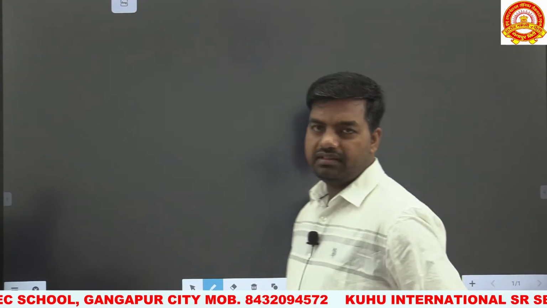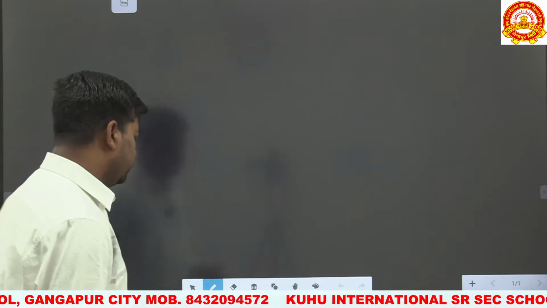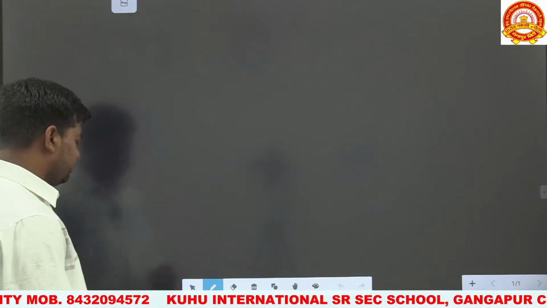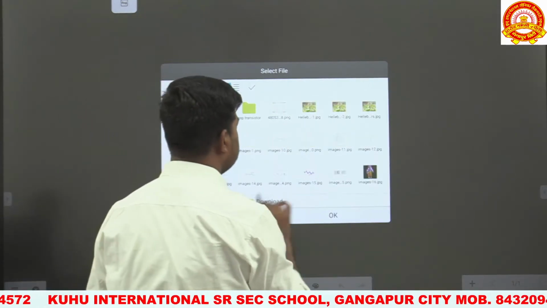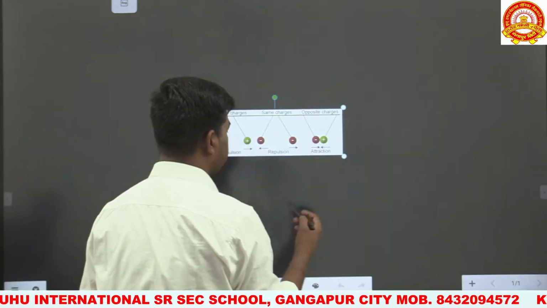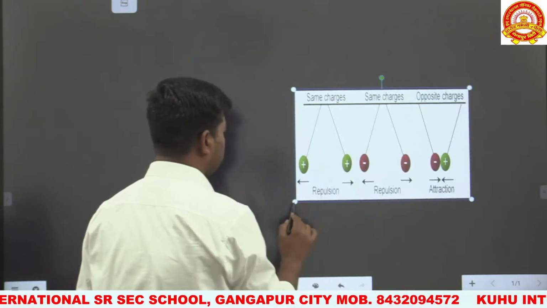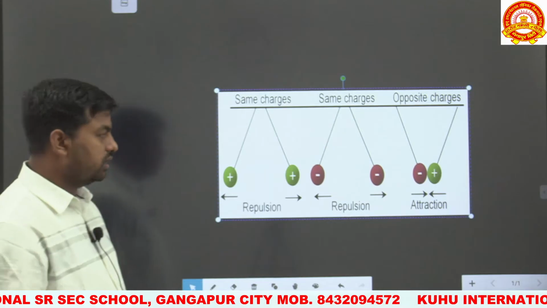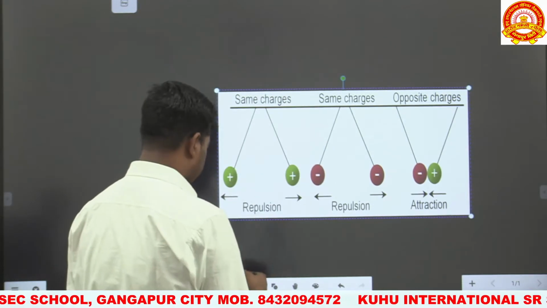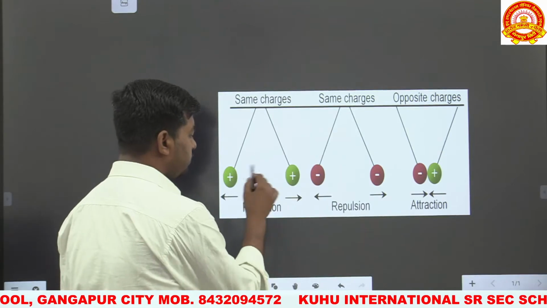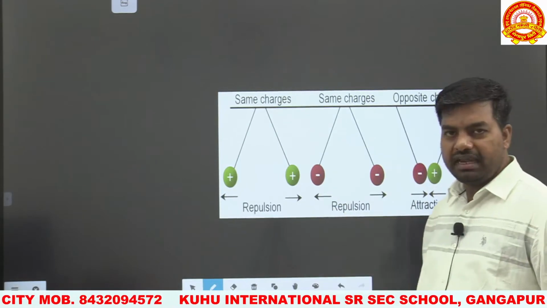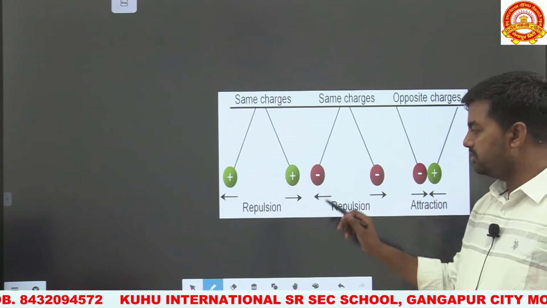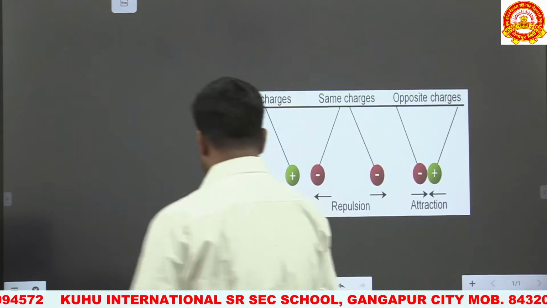Before discussing the methods of charging of a body, there are two other basic properties of charge. Two charges of similar nature will repel each other. This can be understood by this diagram. These are two charges. When two charges are of the same nature, they will repel each other, that is, positive-positive or negative-negative have repulsion with each other.